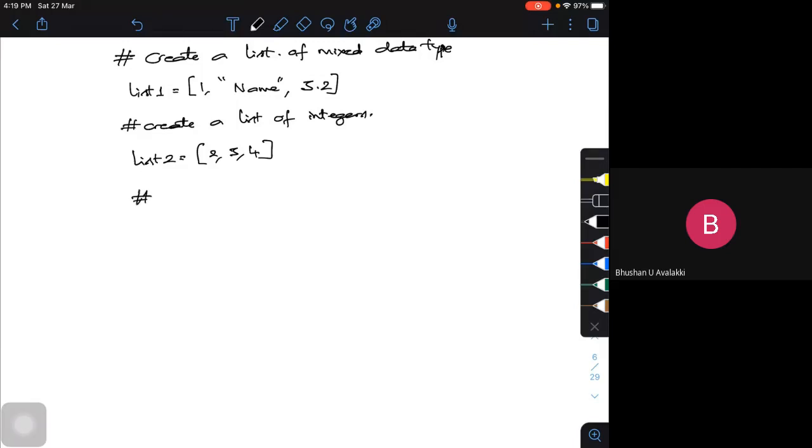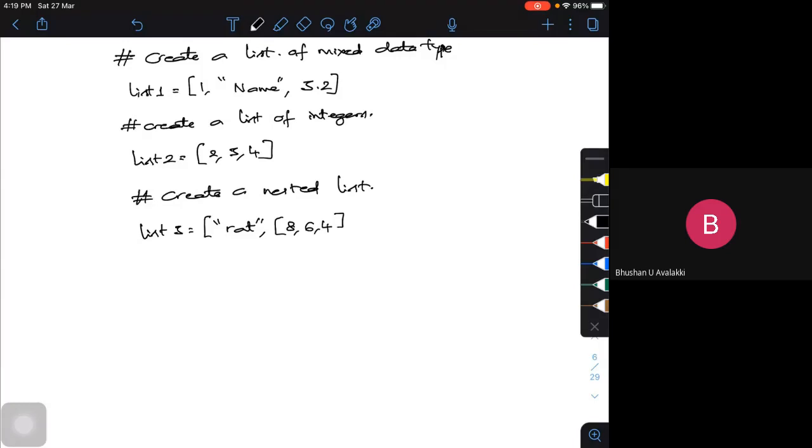Create a nested list. Let me call that list3. The list is opened by a square bracket. Let me take some kind of animal, let me call it a rat. Within that, I can have an integer list, some 8, 6, 4.